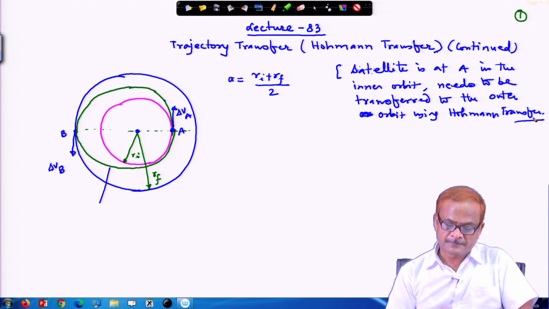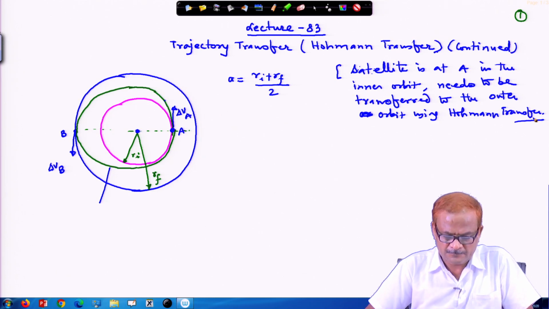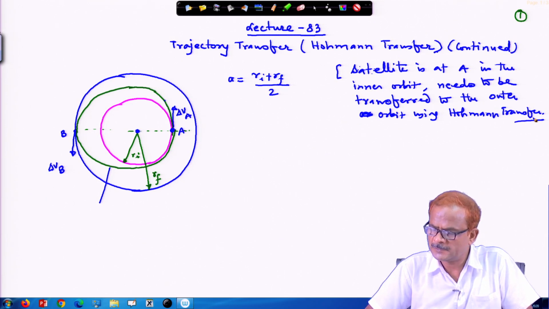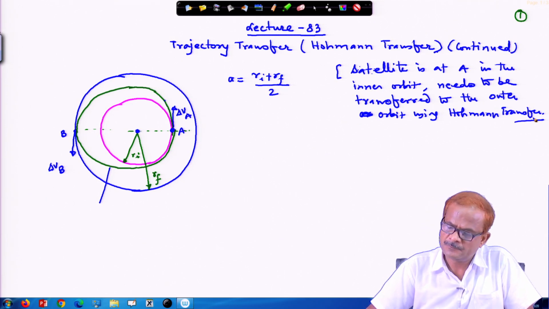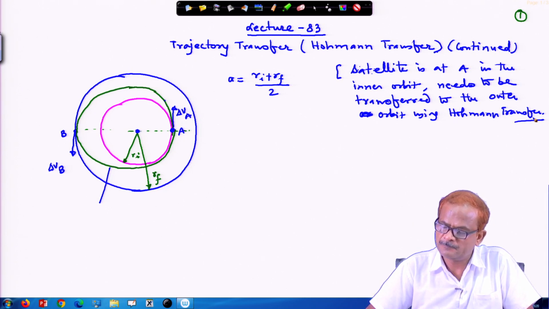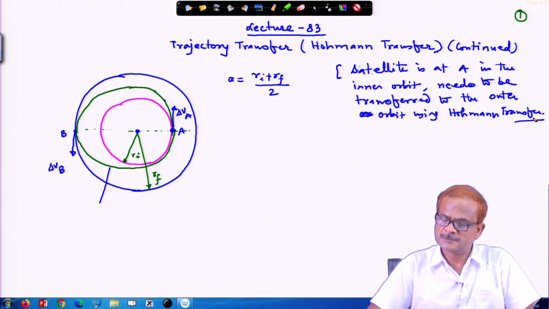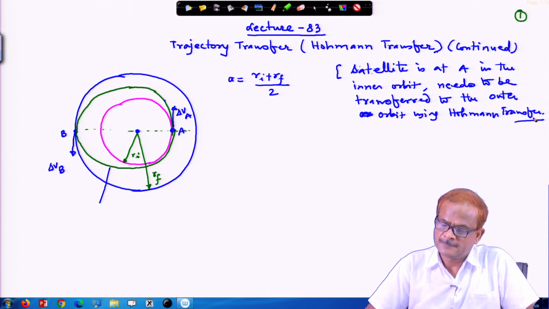Hohmann transfer in the normal context, if we look at the earthbound cases, is the transfer in which minimum delta V is required. The total delta V, the amount of propellant you need to burn, is the least one.